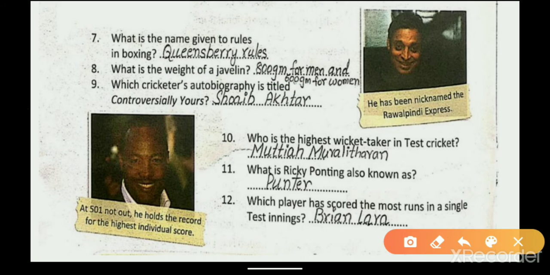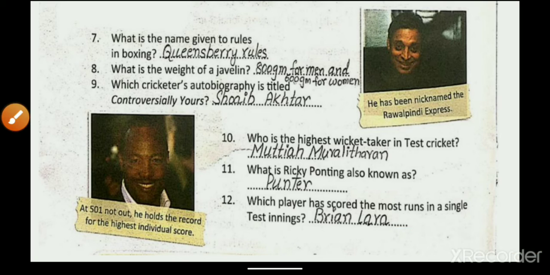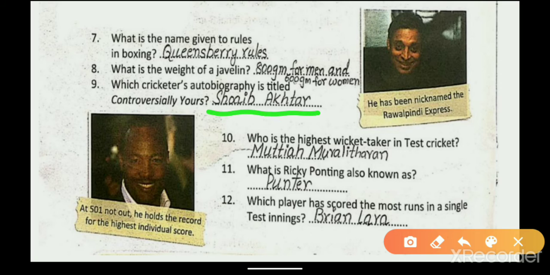Next, which cricketer's autobiography is titled Controversially Yours? That is Shoaib Akhtar.